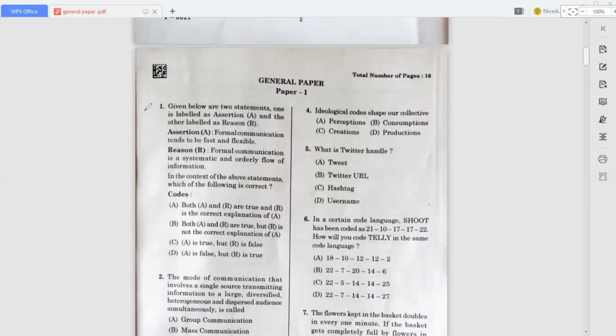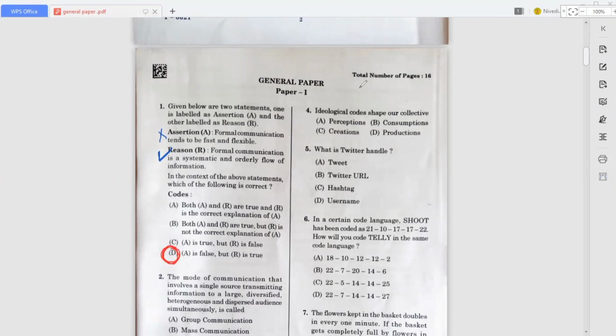Okay, so the first question. Given below are two statements, one labeled as assertion and the other labeled as reason. In the assertion they have given: formal communication tends to be fast and flexible. In the reason: formal communication is a systematic and orderly flow of information. Here, reason is correct but assertion is wrong. So that's why option D is the correct answer for this question.